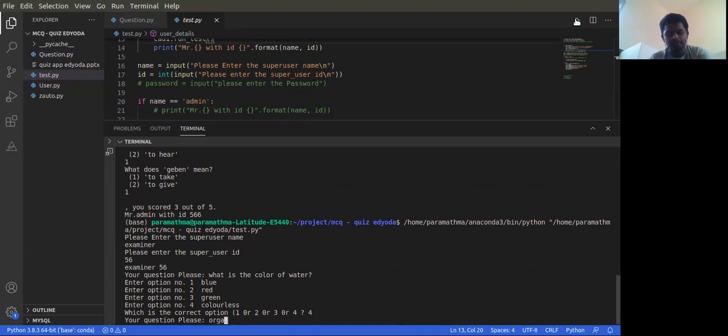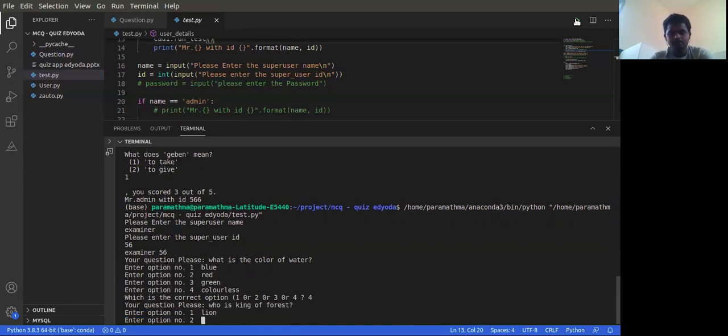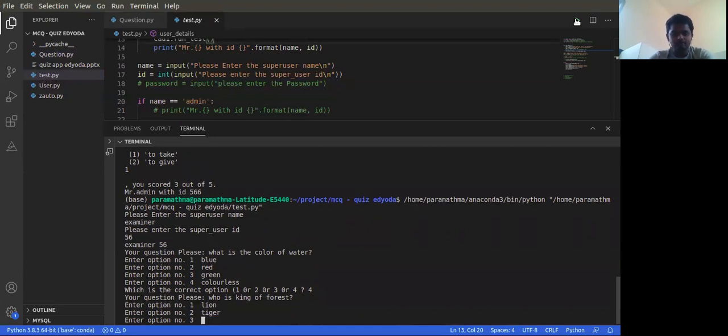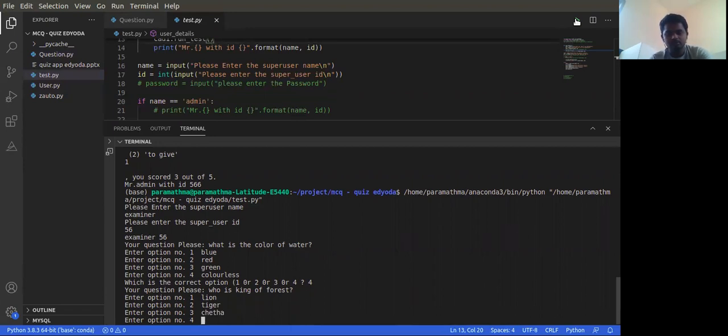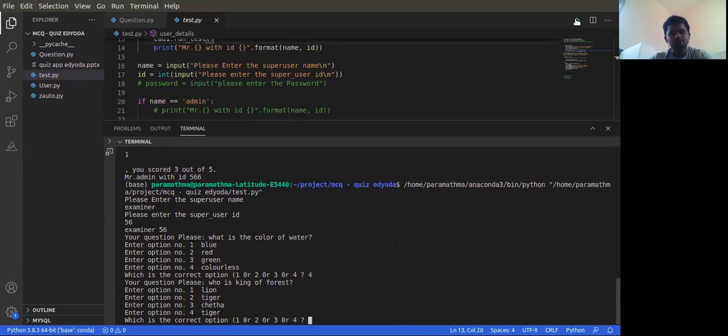Let's say randomly I'm giving: who is the king of the forest? The options are lion, tiger, cheetah, tiger. Here I have to give the answer, that is one.